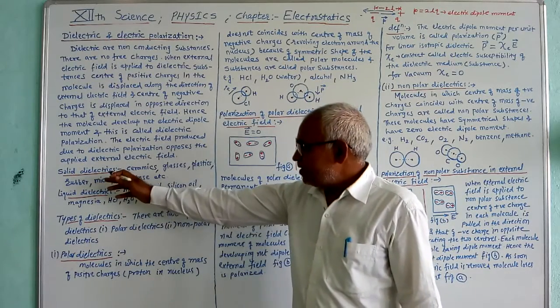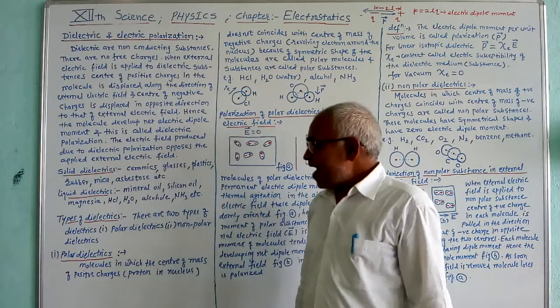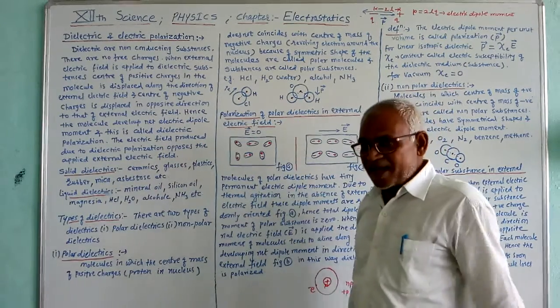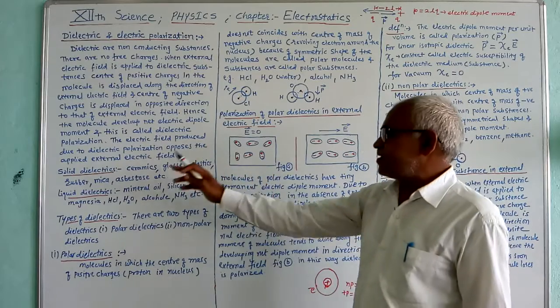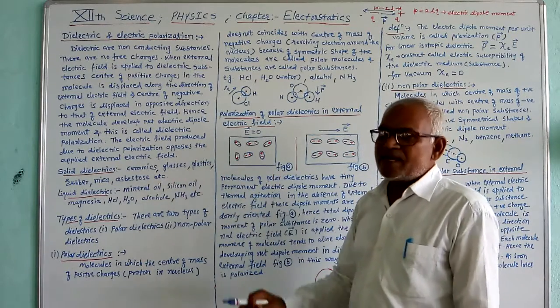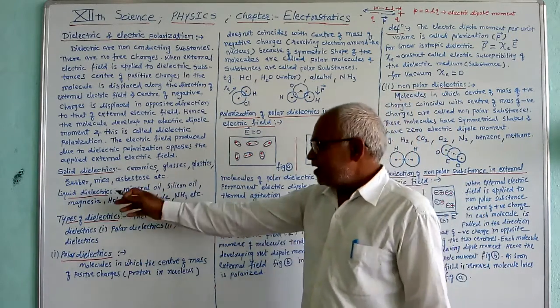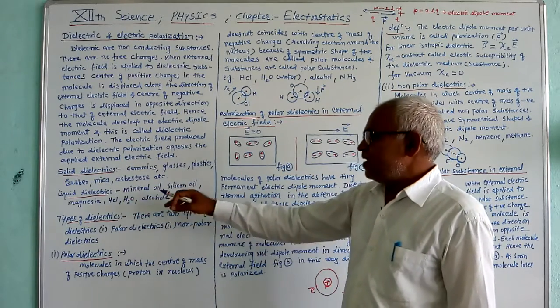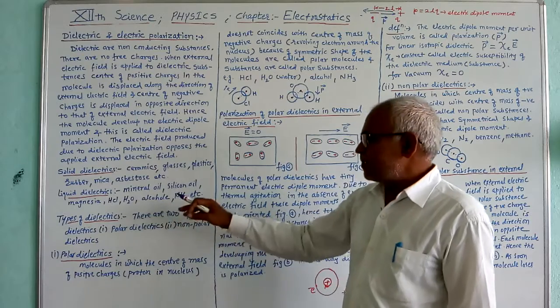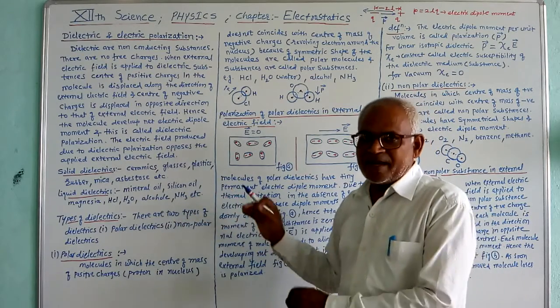After this here, there are certain types of dielectrics. Now solid dielectrics are ceramic, glasses, plastics, rubber, mica, asbestos and so on. While liquid dielectrics are mineral oil, silicon oil, magnesia, HCl, H2O, that means water, alcohol, NH3 and so on.